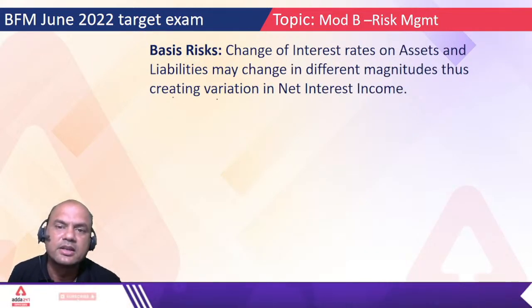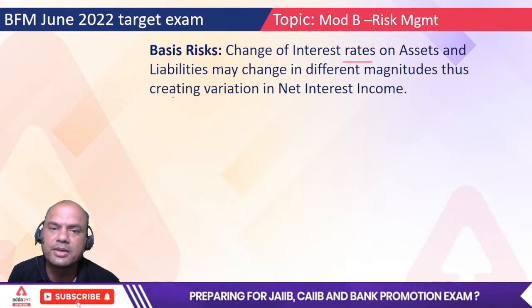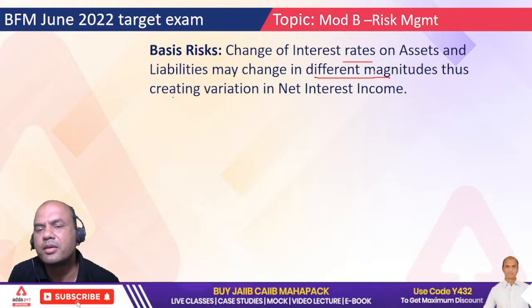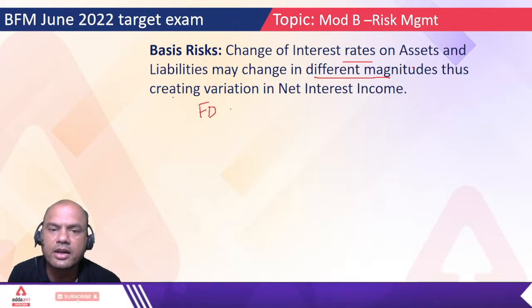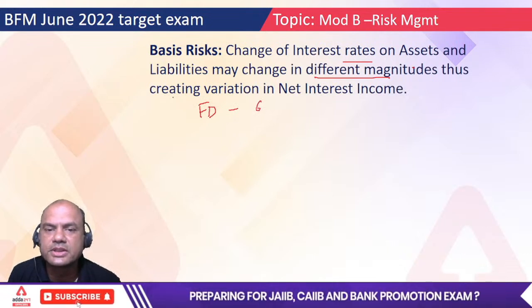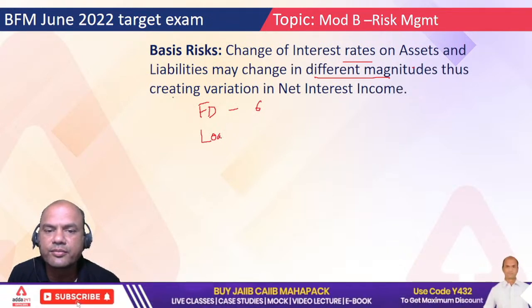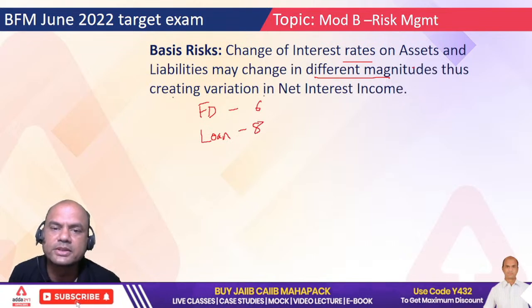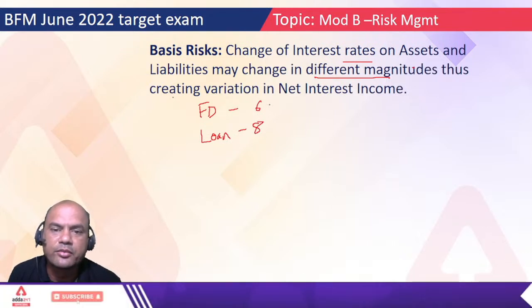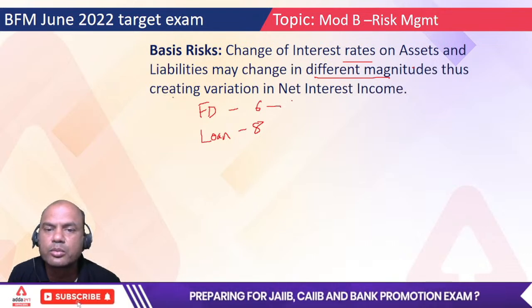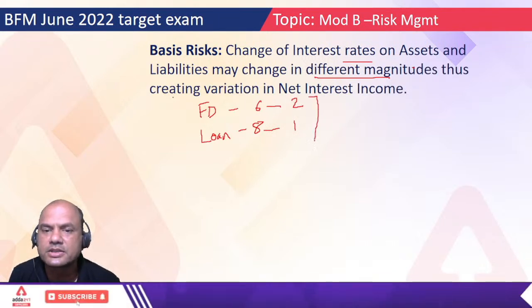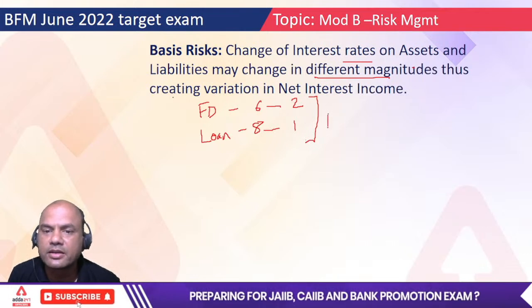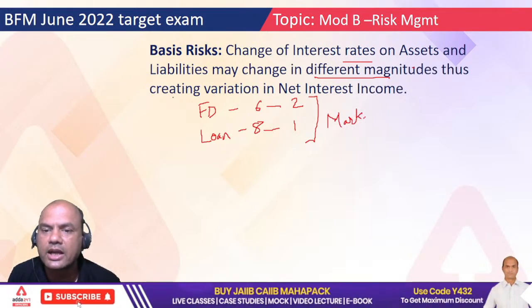Next, basis risk. Change in interest rates of assets and liabilities may change in different magnitudes. See here, let's say the FD rate is 6% and the loan rate is 8%. 2% is my NIM, net interest margin. If this FD rate increases by 2% tomorrow and this loan rate increases by 1%, how will they increase by 2% and 1%? Market conditions, meaning what the competition is saying. Depending on that it will increase.